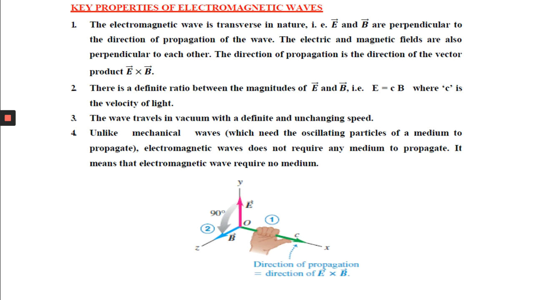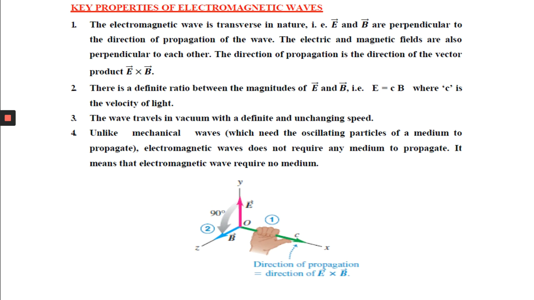The waves travel in vacuum with a definite and unchanging speed, irrespective of the frequency and wavelength. Always its velocity is the same, equal to the velocity of light, that you can say 3 into 10 to the power 8 meter per second. Unlike mechanical waves, electromagnetic waves don't require any medium to propagate.